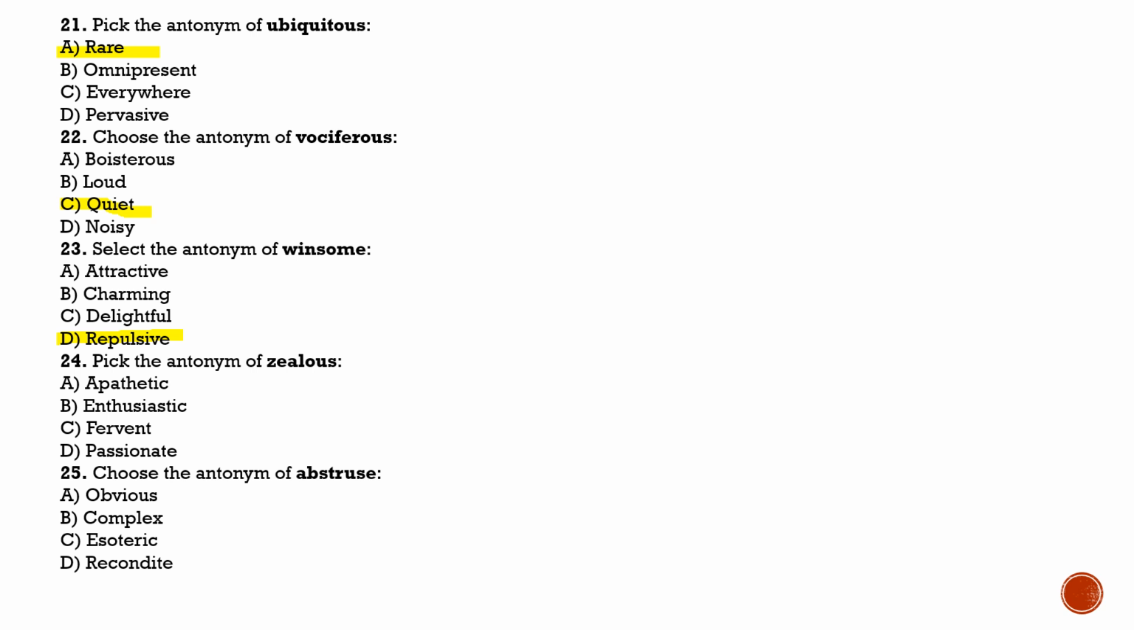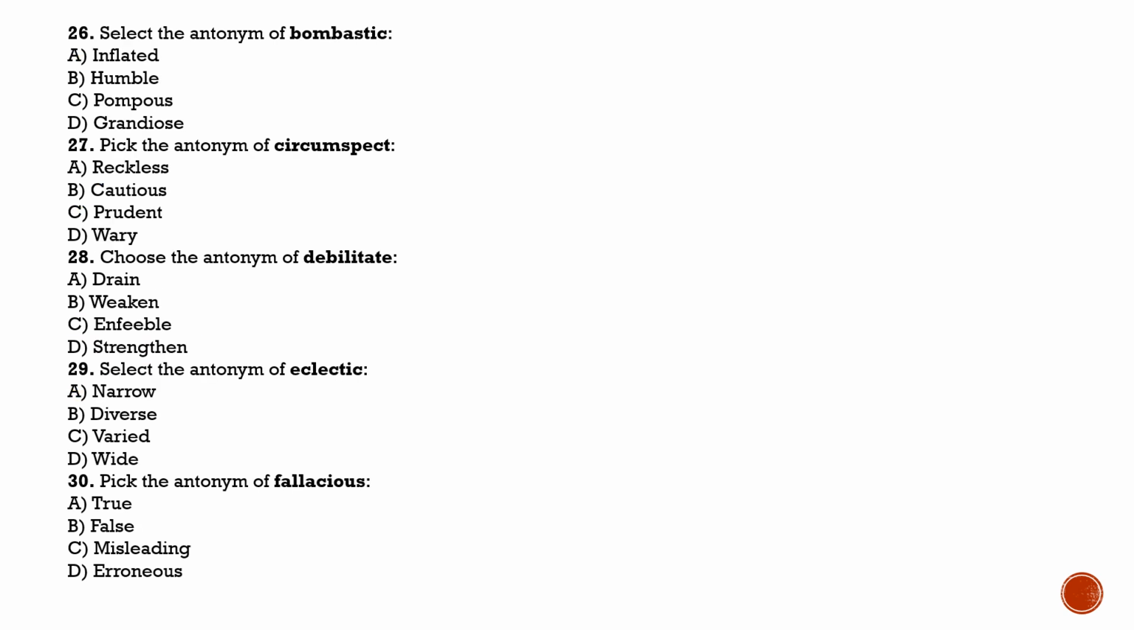Next question is question number 24. Pick the antonym of zealous. Zealous means enthusiastic, and its antonym will be apathetic. So option A will be correct. Next is question number 25. Choose the antonym of abstruse. Abstruse means hard to understand. So its antonym will be the one which is obvious or clear. So option A will be correct.